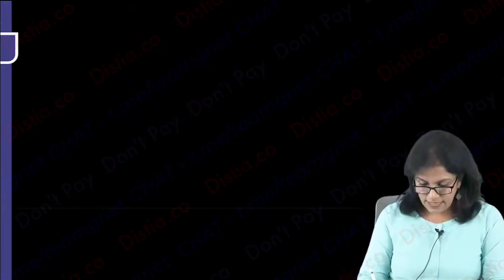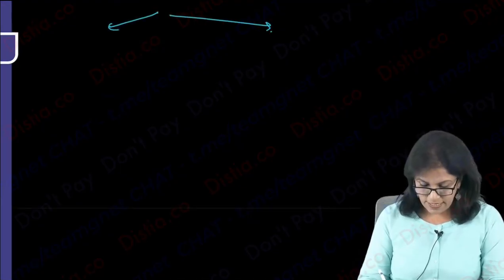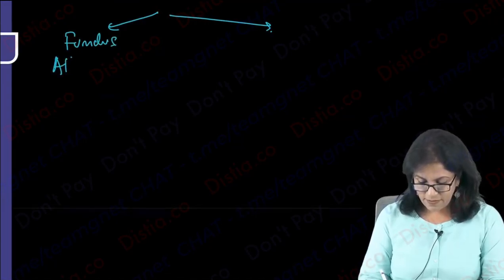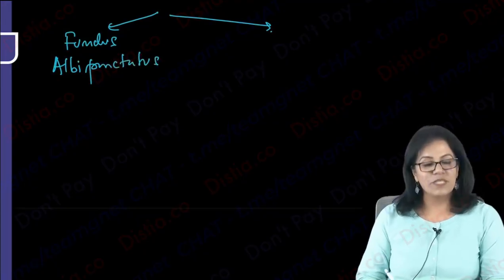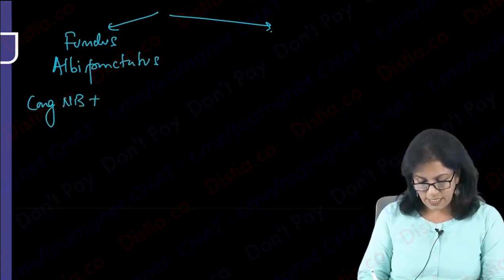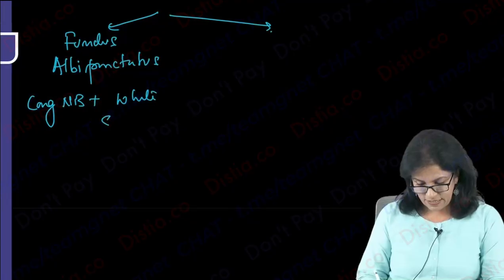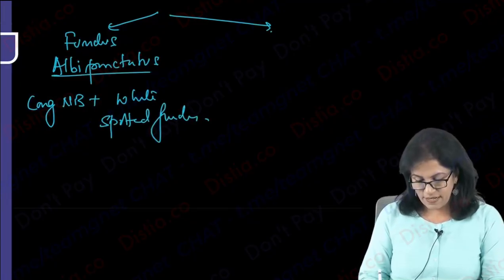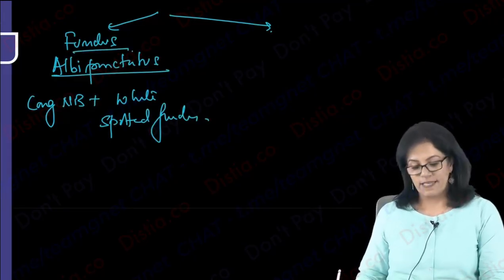Night blindness. The congenital stationary night blindness, we will learn 2 forms, very important. One is fundus albi punctatus. Albi means white, punctatus means dots. So this is congenital night blindness with white spotted fundus. This is what we mean. Okay. So this is fundus albi punctatus.